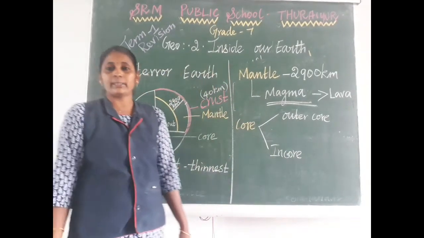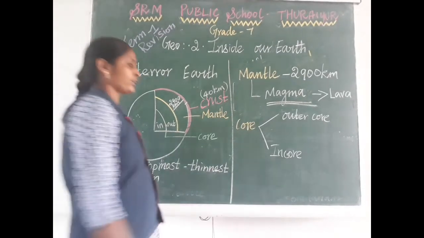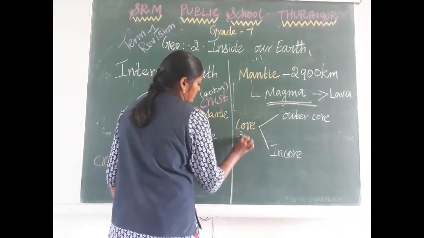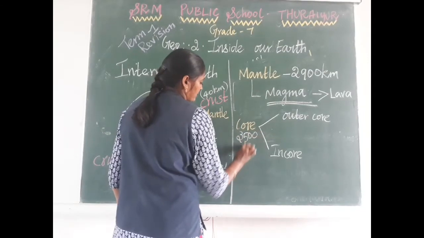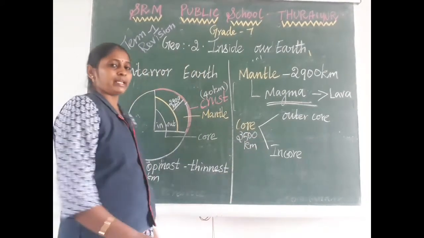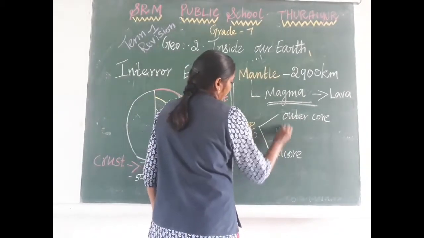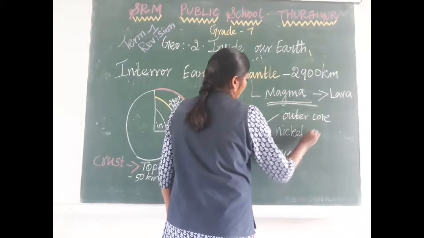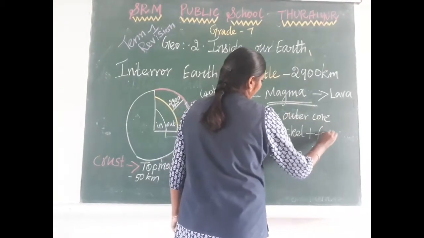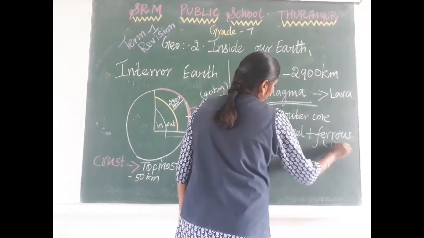What is the depth of the core? 3500 kilometer. What minerals are present in the core? Nickel and ferrous. What is another name for ferrous?